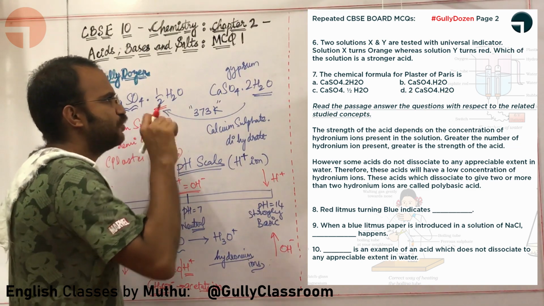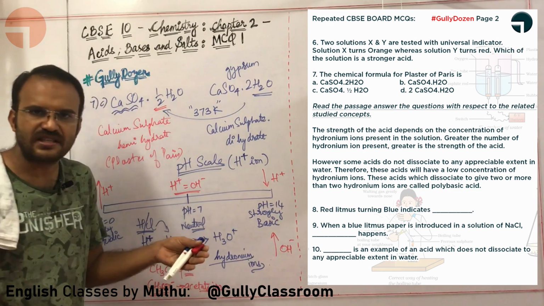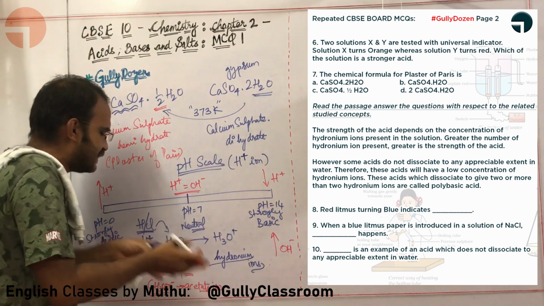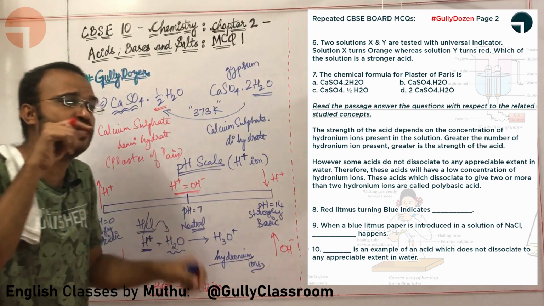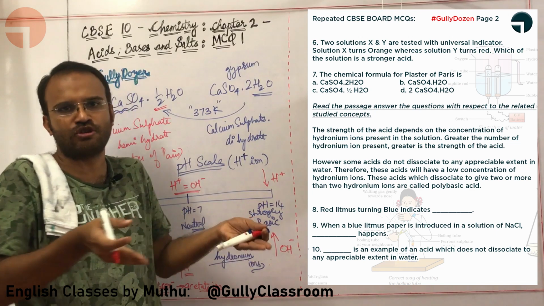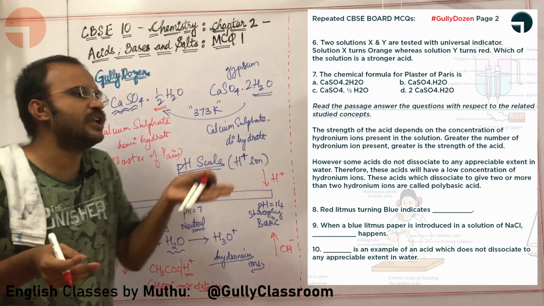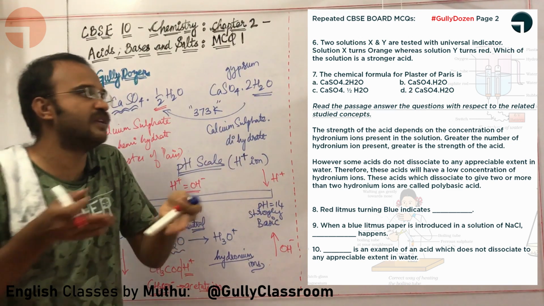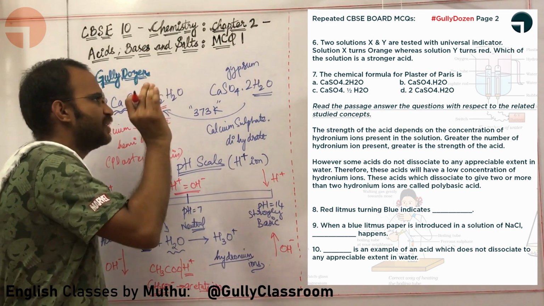Okay, what next? Therefore, these acids will have low concentration of hydronium ions, because if I am putting 10 acetic acid molecules, only 2 to 3 acid molecules are getting dissociated, and because only 2 to 3 acid molecules are getting dissociated, only a small number of H plus ions will be formed. If only a small number of H plus ions is formed, they will combine with fewer water molecules and form fewer hydronium ions. Therefore, these acids will have low concentration of H plus ions.